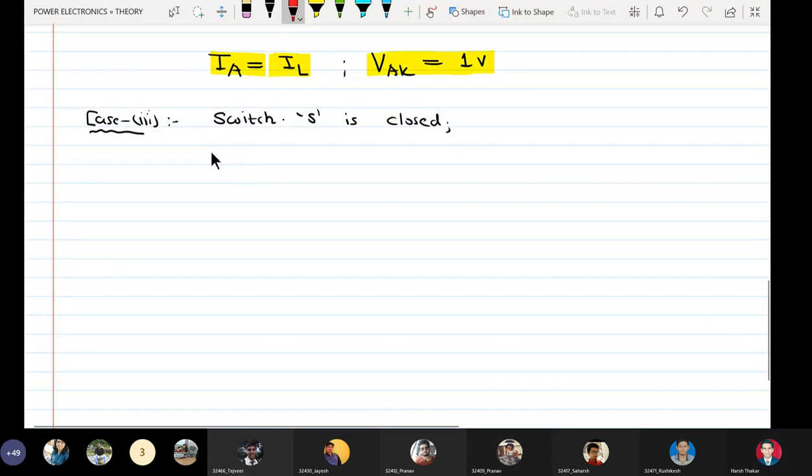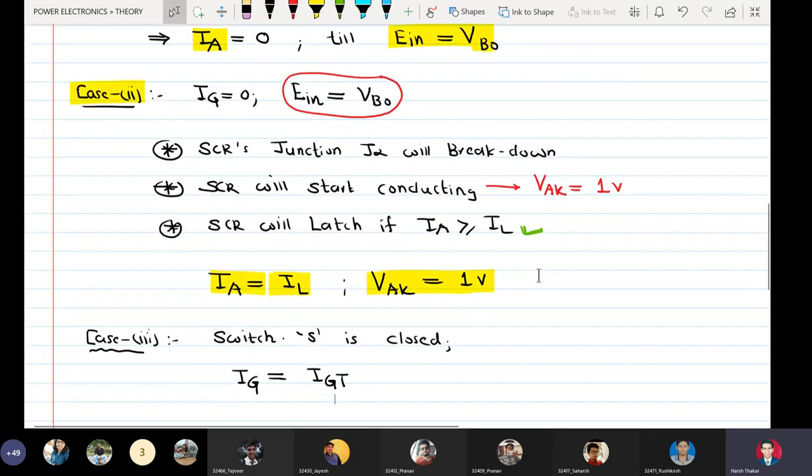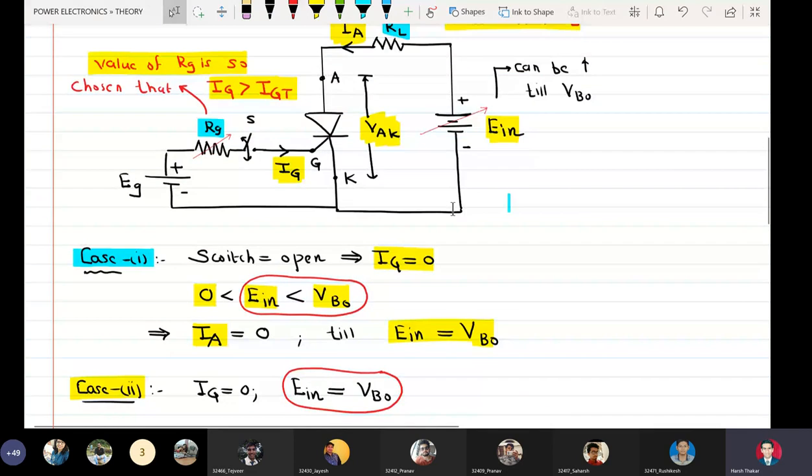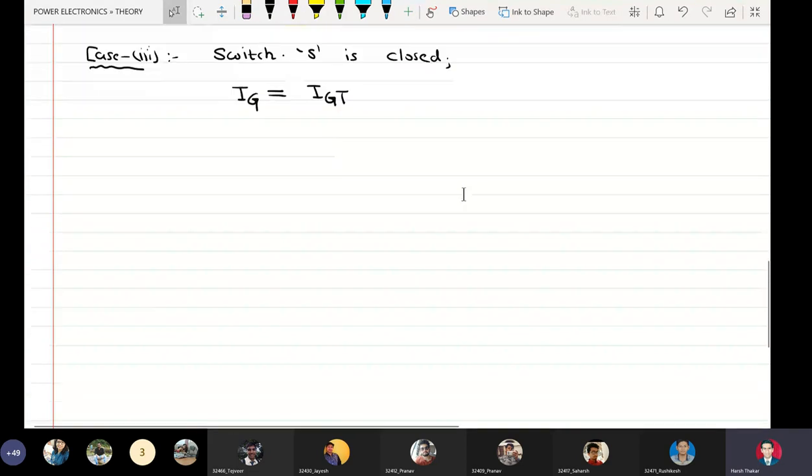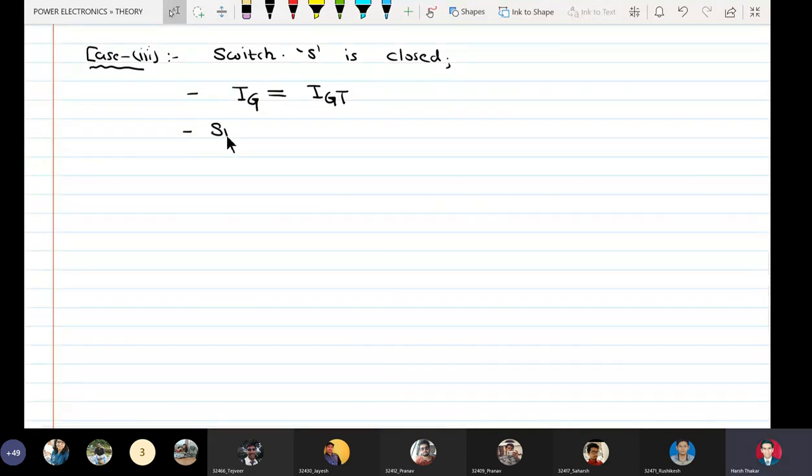So IG is equal to IGT. Now, as soon as I apply the gate current, the SCR gets the ability to conduct at values of E in less than the breakover voltage.